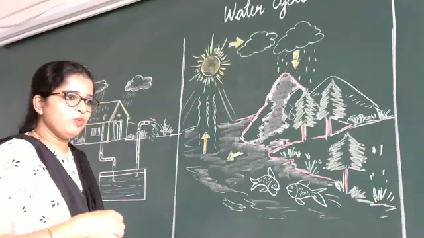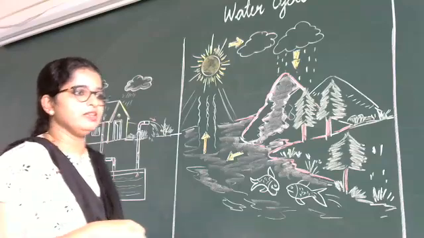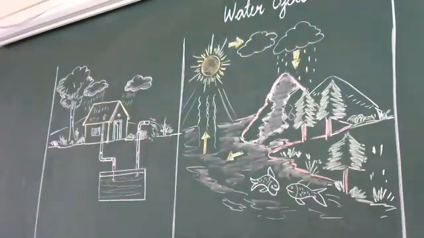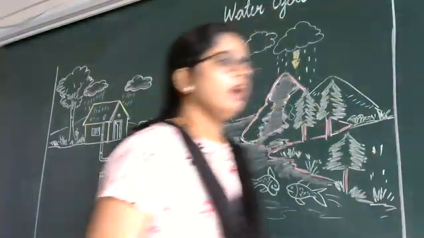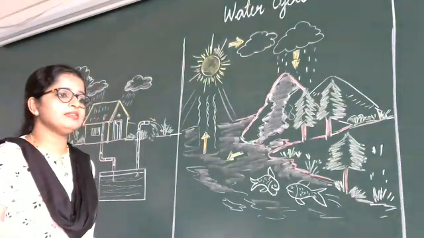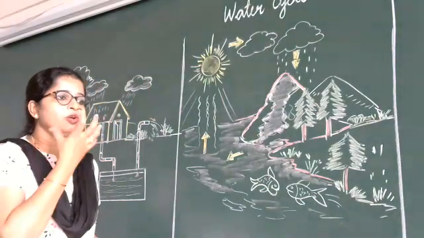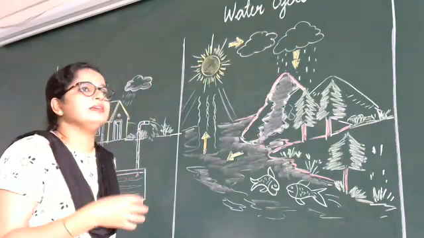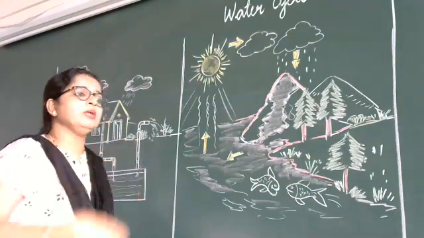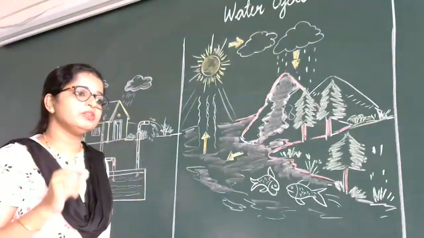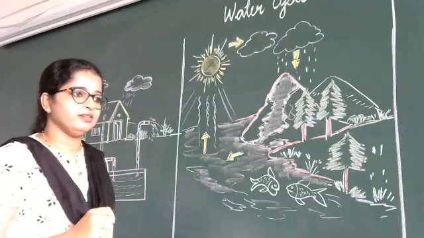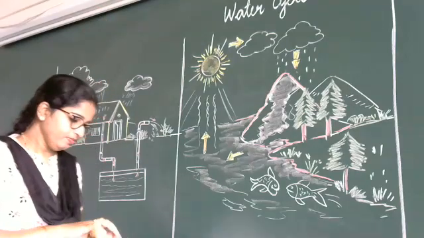In my childhood, what I used to do is, whenever it rains, I used to go and stand in the ground by opening my mouth. So the rainwater came directly into my mouth. That is the purest form of water, rainwater.